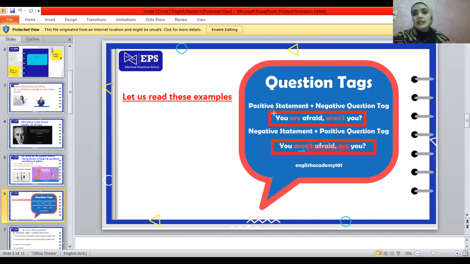So in this case, there is one condition to form the question tag: it should be negative. So positive sentence, negative question. Again, positive sentence, negative question. Positive, negative. Are, so it's gonna be aren't, is gonna be isn't in the question, and so on.